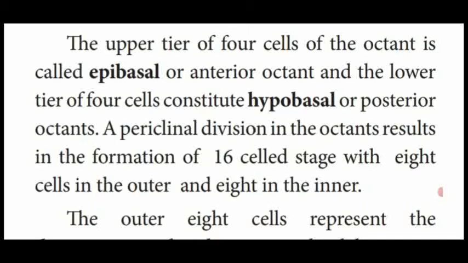So these 8 cells undergo periclinal division, that's why they are given. Now, as I told you, both of them undergo further division to form 4 cells on the outer side, the epibasal, that is the anterior side, and the other 4 which undergo division to form octant cells in the hypobasal region, or posterior octant. So now they have the 16-celled stage.